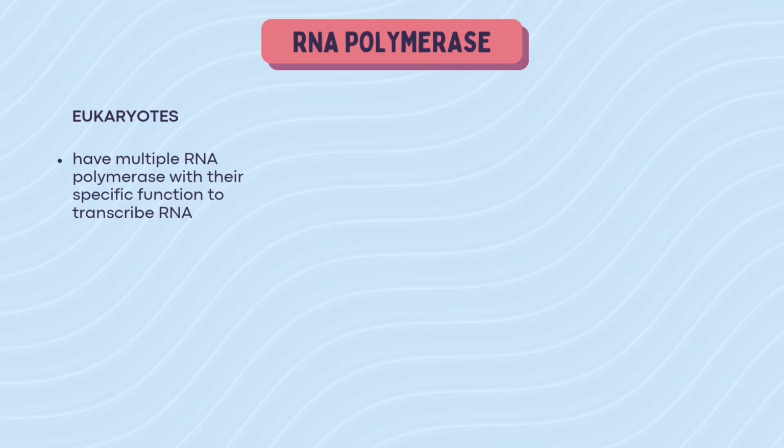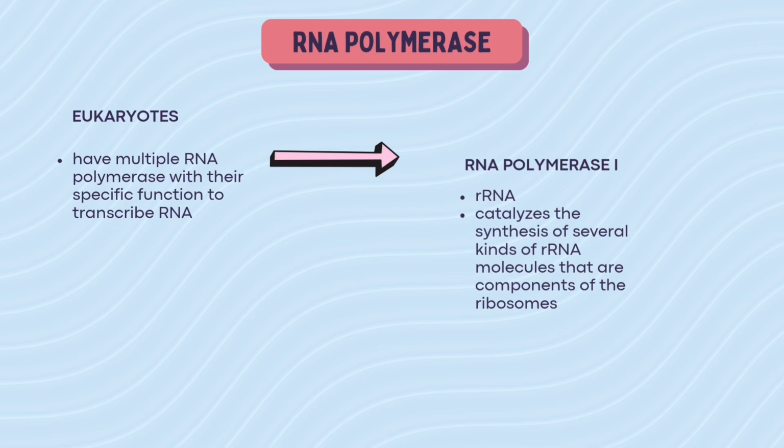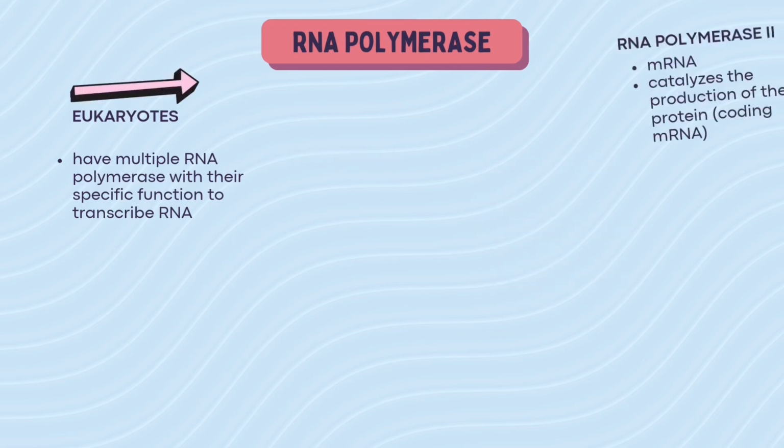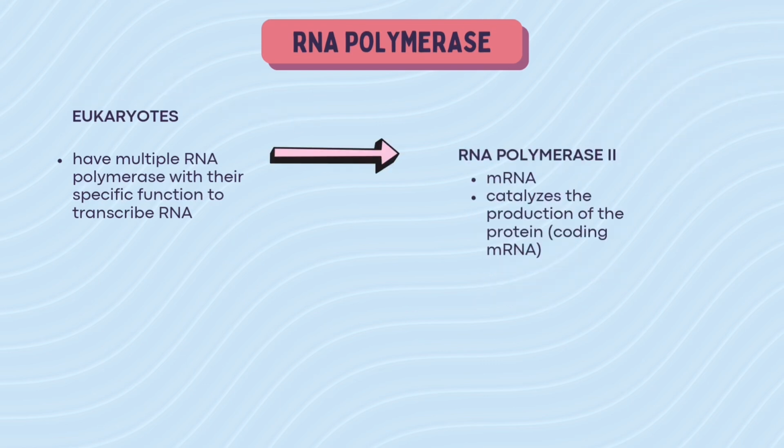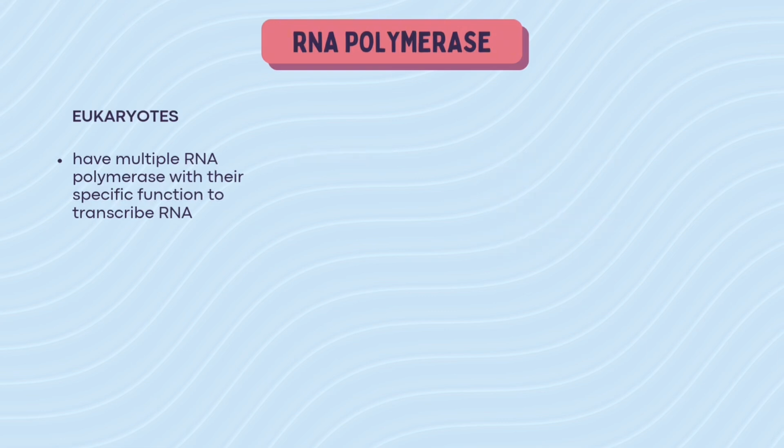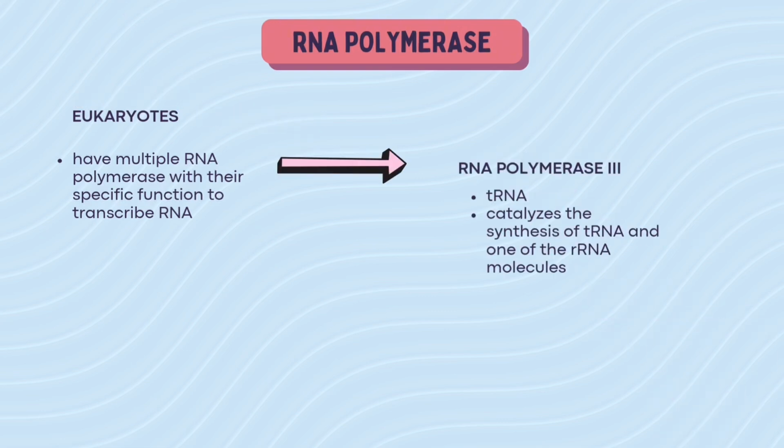While in eukaryotes, we start with RNA polymerase 1 that will produce ribosomal RNA. It will catalyze the synthesis of several kinds of rRNA molecules that are components of the ribosomes, while RNA polymerase 2 will synthesize the messenger RNA. It will catalyze the production of protein, and RNA polymerase 3 will make transfer RNA, catalyzing the synthesis of tRNA and one of the small molecules.